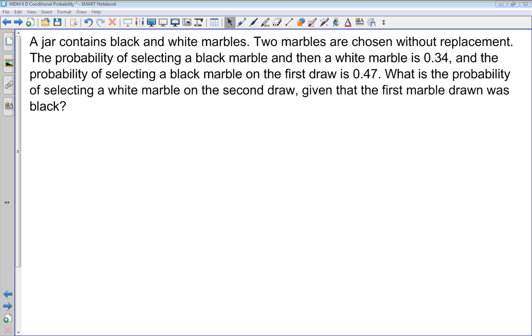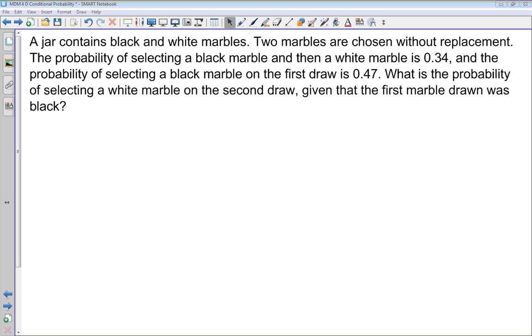A jar contains black and white marbles. 2 marbles are chosen without replacement. The probability of selecting a black marble and then a white marble is 0.34. The probability of selecting a black marble on the first draw is 0.47. What is the probability of selecting a white marble on the second draw, given that the first marble drawn was black? The first question I might ask myself is, what are the events in this case?